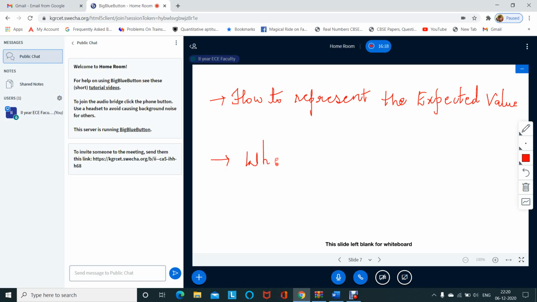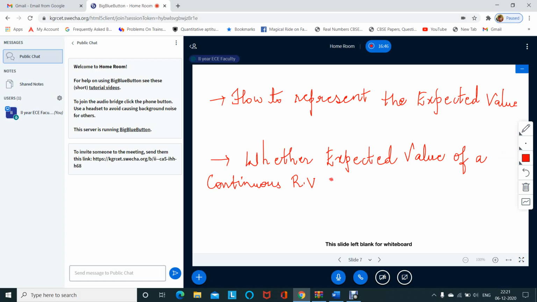Whether the expected value of a continuous random variable and discrete random variable are the same, whether both can be calculated in the same manner, or some difference is there between a continuous random variable and the discrete random variable, like whether two different formulae are present to calculate the expected value of the continuous random variable and the expected value of the discrete random variable.